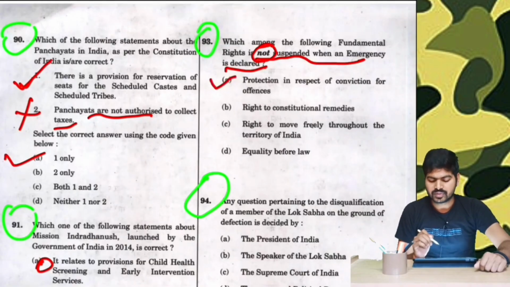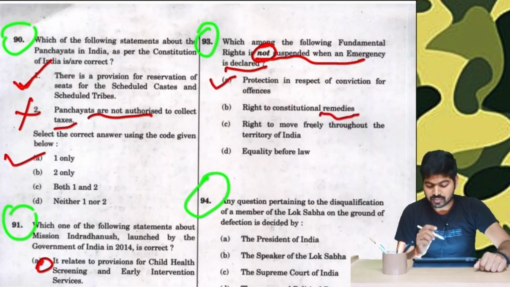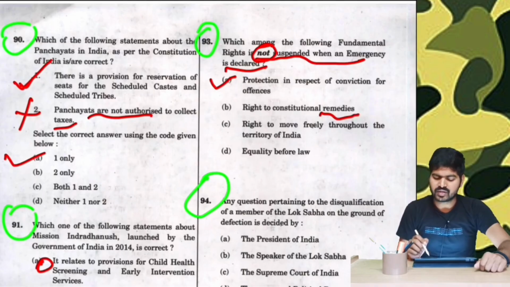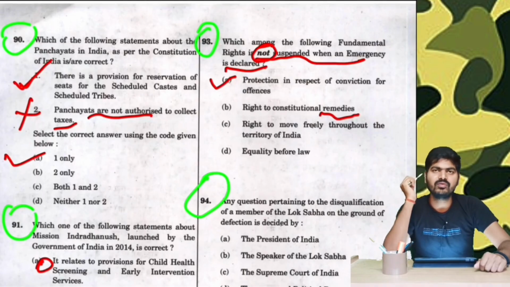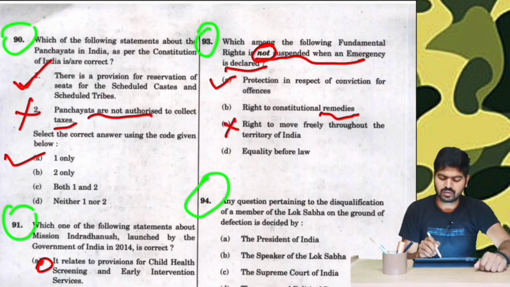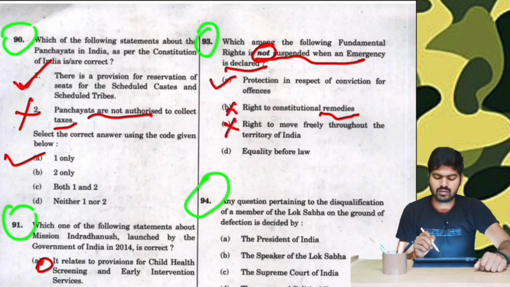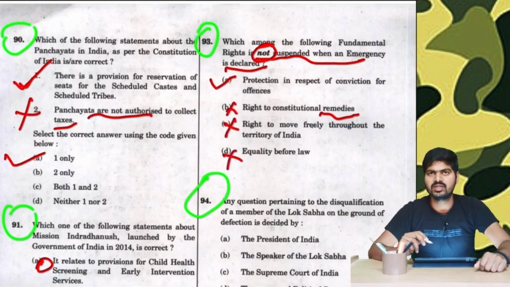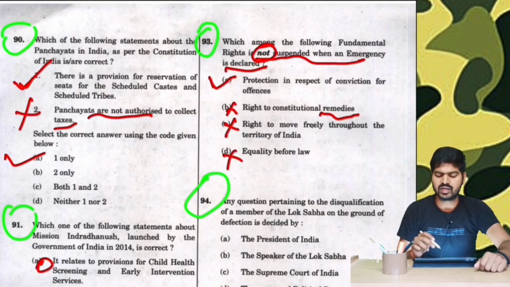Now moving to other options. Right to constitutional remedies. Now this, under Article 32, seems illogical when the emergency is applied. Now option number C, right to move freely throughout the territory of India. You cannot think of moving freely throughout the territory of India when emergency is declared. So this is also illogical. Equality before law. This is also illogical when emergency is declared. Therefore, option A is the correct answer.